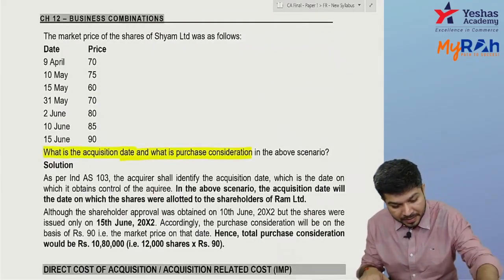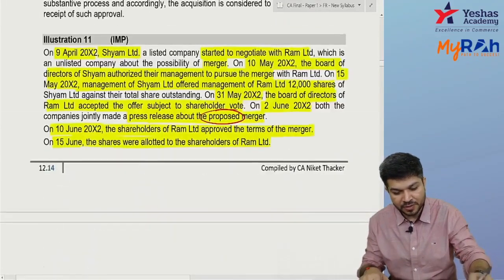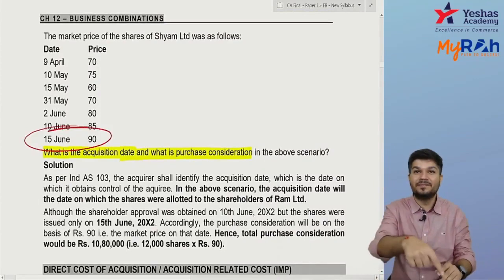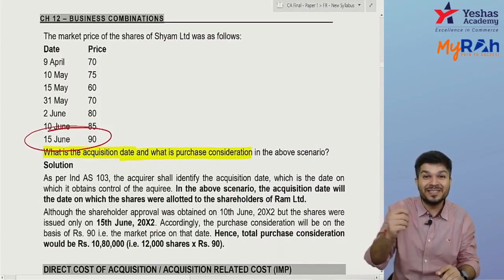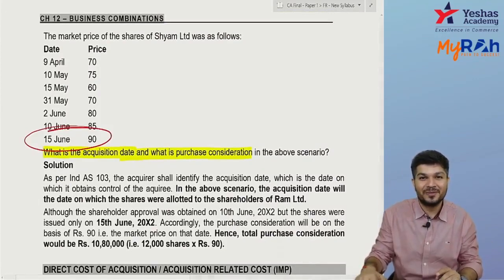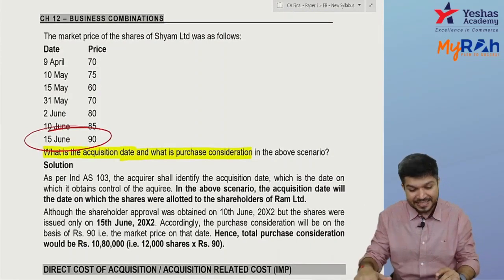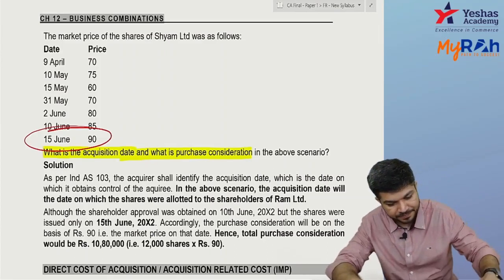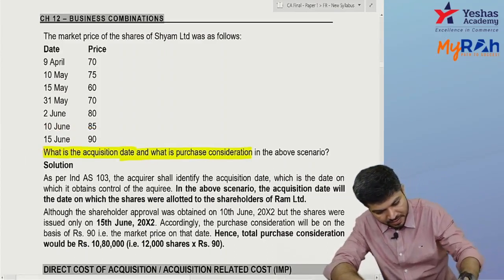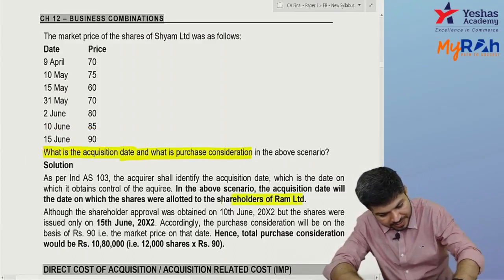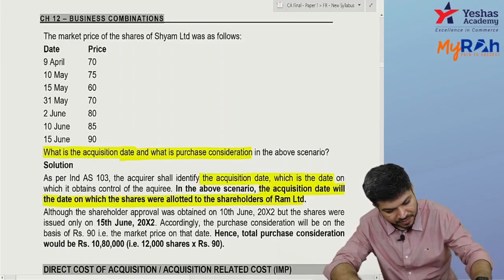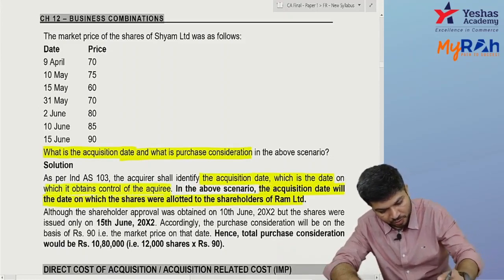Your purchase consideration: you are giving 12,000 shares, 12,000 shares into the 15th June price. So PC will depend on the acquisition date. So 12,000 shares into 90 will be your PC. The acquisition date will be the date on which the shares are allotted, the date on which you obtain control.